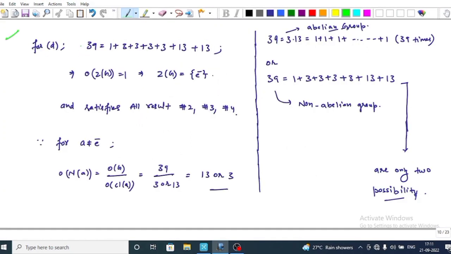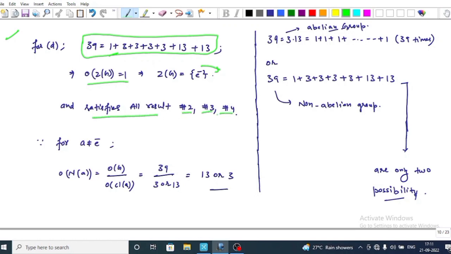Now in option D we are given that 39 is equal to, that is, the class representation of order 39 is equal to 1 plus 3 plus 3 plus 3 plus 3 plus 13 plus 13. We notice that the order of Z(G) is equal to 1. That is, Z(G) contains only the identity element and satisfies all the results.